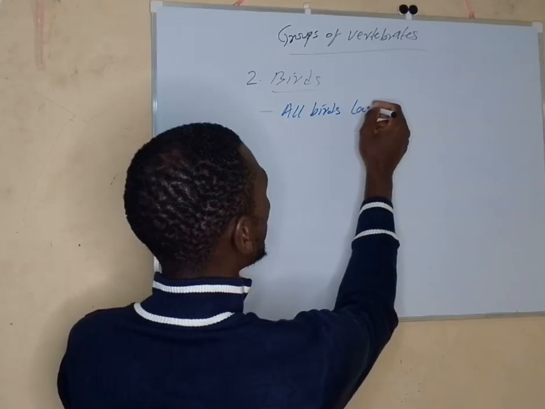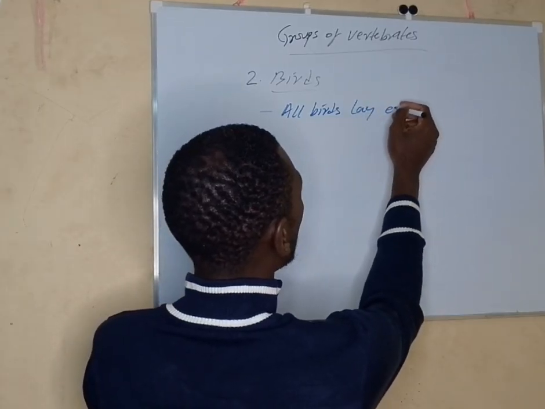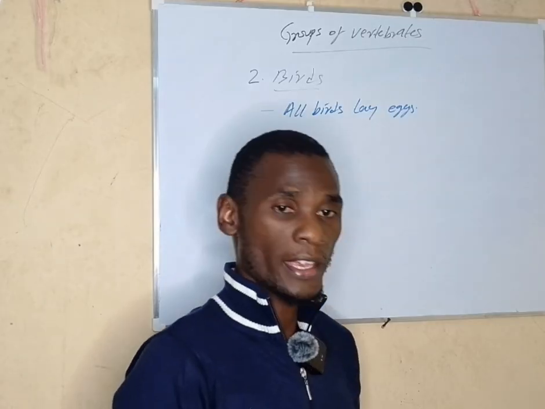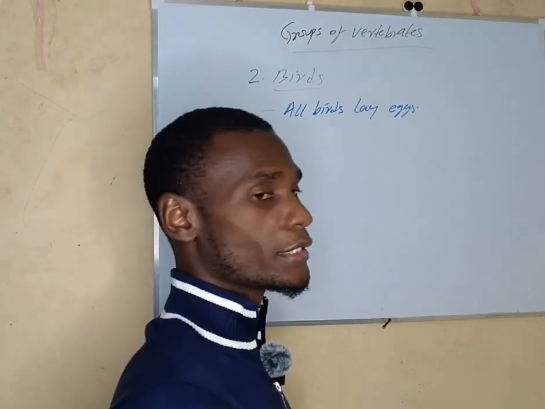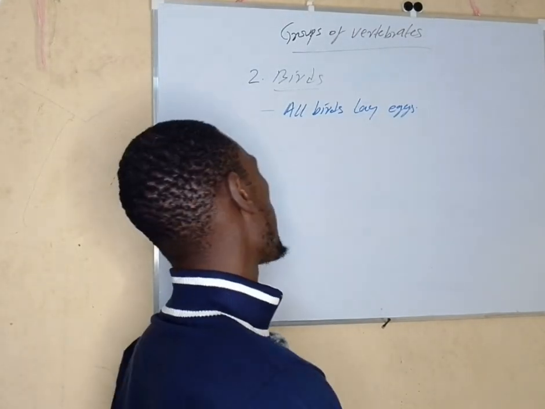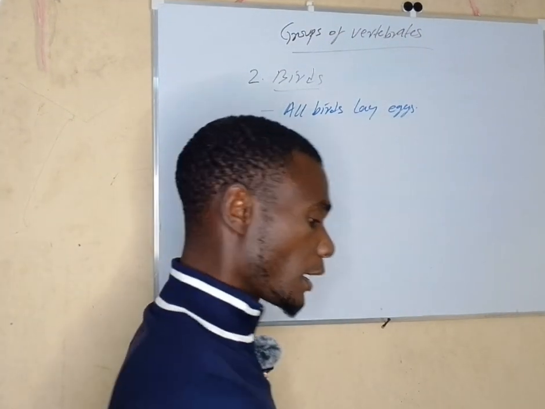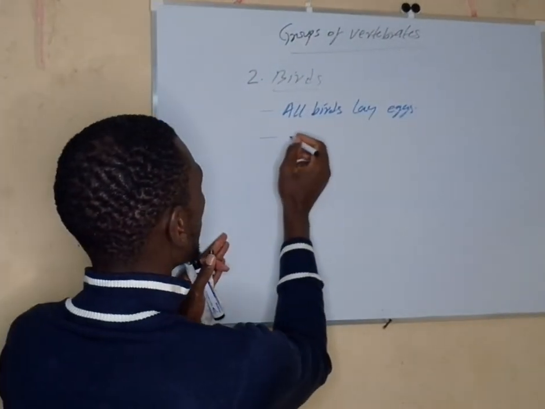All birds lay eggs. There is no bird that does not lay eggs. They lay eggs, and the eggs they are laying are fertilized. So they lay fertilized eggs. That is a common characteristic of all birds. Another thing, their bodies are covered with feathers.